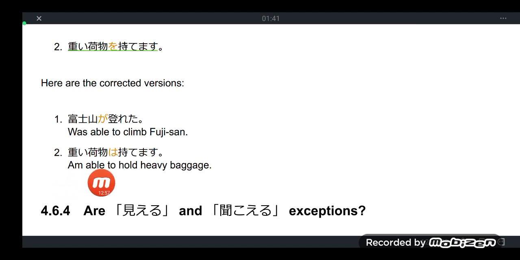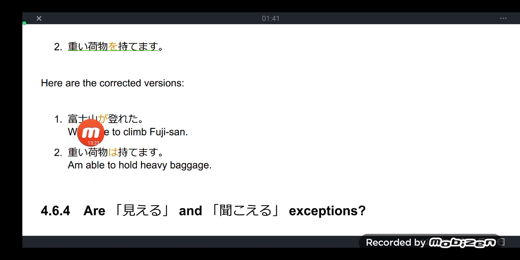Omoi nimotsu ga mottemasu. The subject is hidden. I am able to hold heavy luggage. So as you can see, minasan, these are the corrected versions, and neither of these two sentences uses the particle wo.